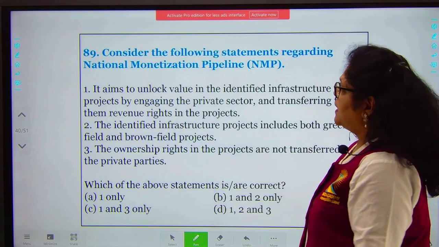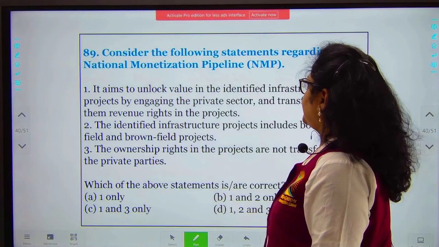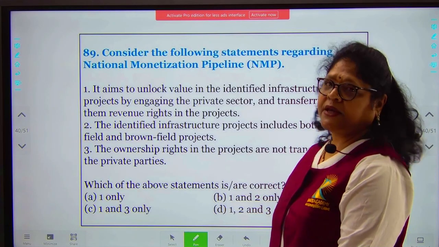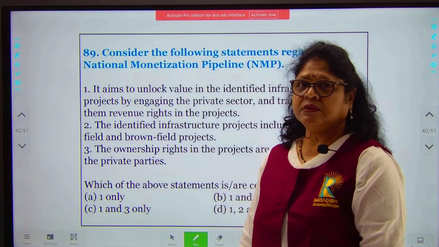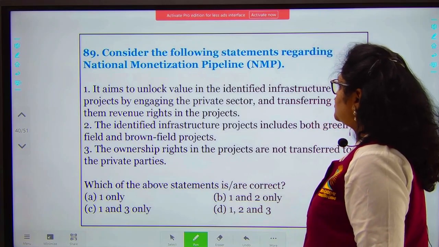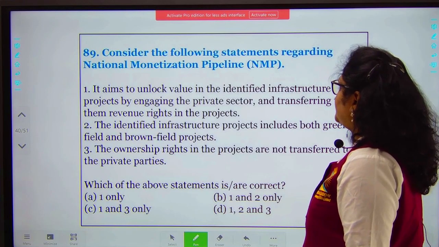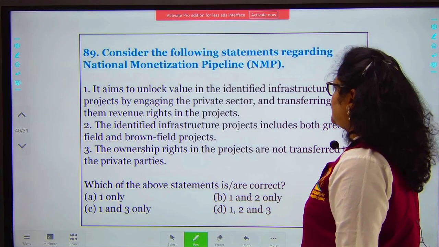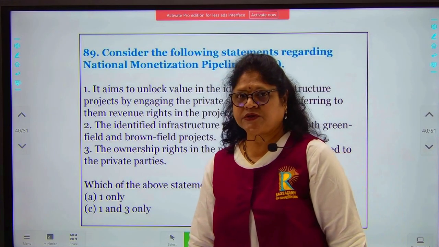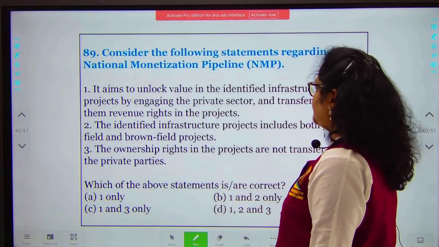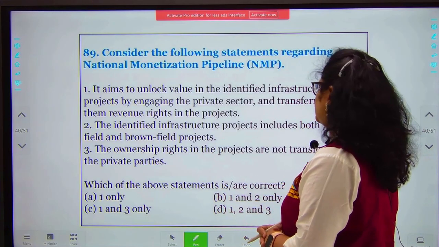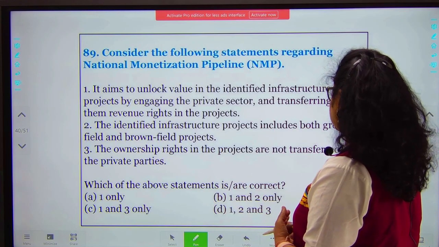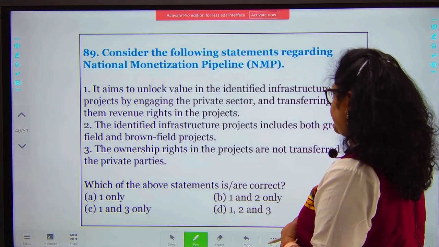Okay. Consider the following statements regarding the National Monetization Pipeline, NMP. It aims to unlock value in the identified infrastructure projects by engaging the private sector and transferring to them revenue rights in the project. The identified infrastructure projects include both greenfield and brownfield projects. The ownership rights in the projects are not transferred to the private parties.